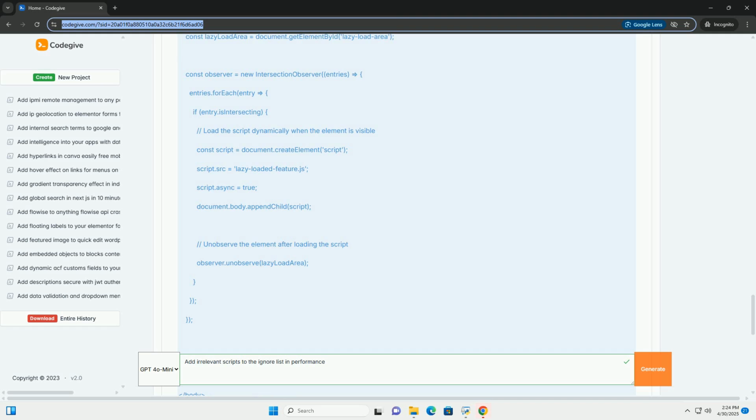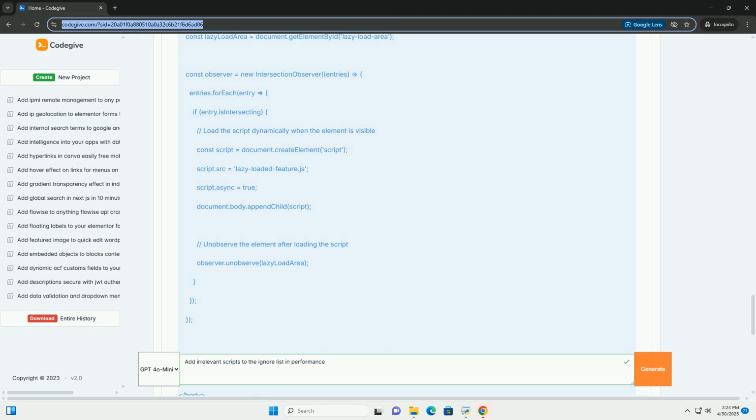Entries, an array of intersection observer entry objects, each representing a change in the intersection state of the observed element. Observer, the intersection observer instance itself. Root, the element that serves as the viewport for checking visibility. Setting it to null uses the browser viewport. Root margin, adds a margin around the root element. Can be used to trigger the observer before the element is fully visible.